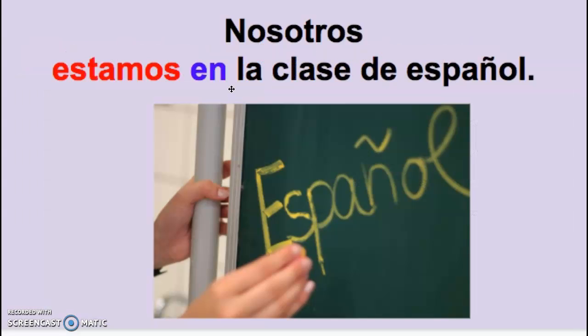Nosotros estamos en la clase de español. Notice how estamos doesn't have an accent. And that's usually the case. Nosotros doesn't change a whole lot. It follows pretty much a normal pattern. Just like jugamos did, remember? With jugar, the nosotros didn't change.